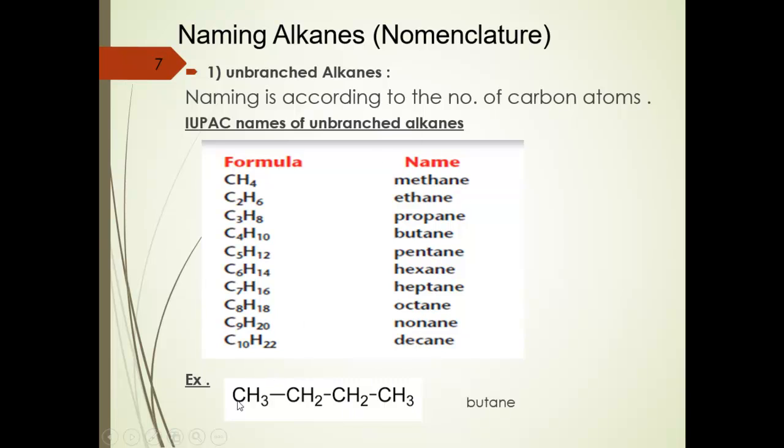For example, we have here CH3, CH2, CH2, CH3, and this is an unbranched alkane with 1, 2, 3, 4 carbons, so this name will be butane.